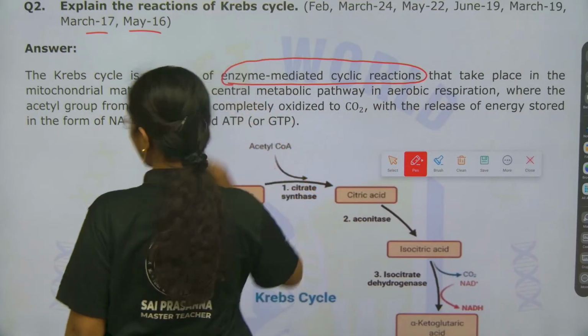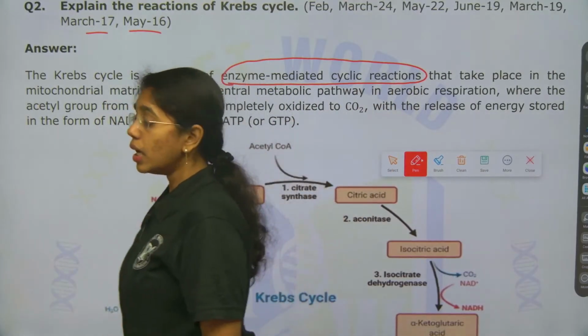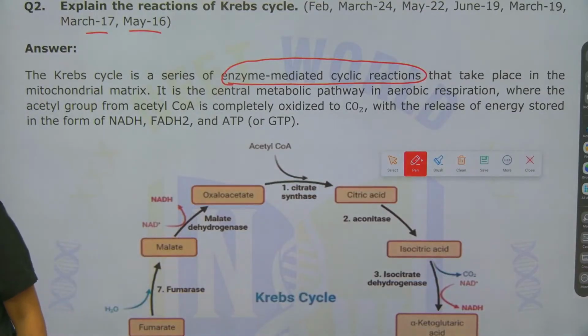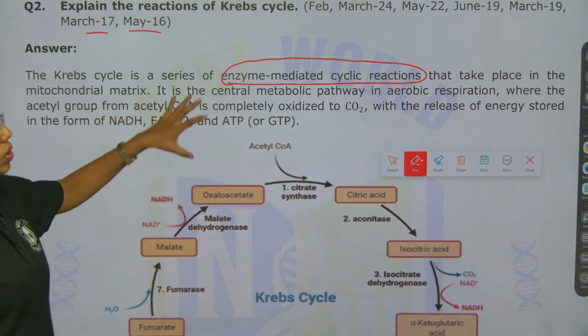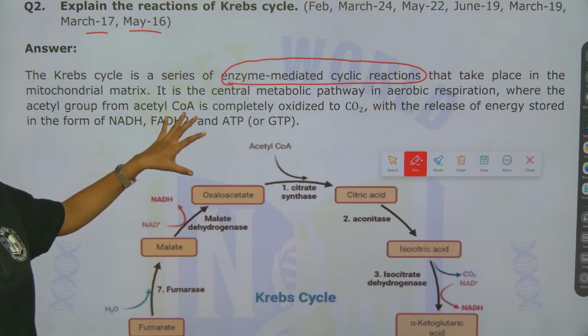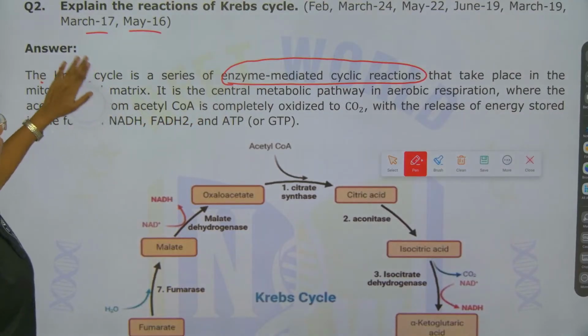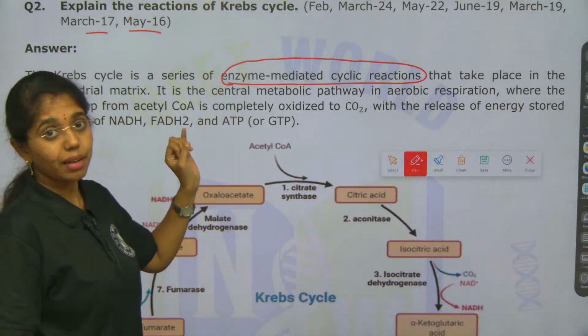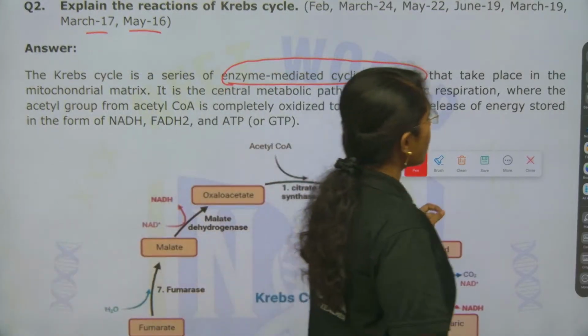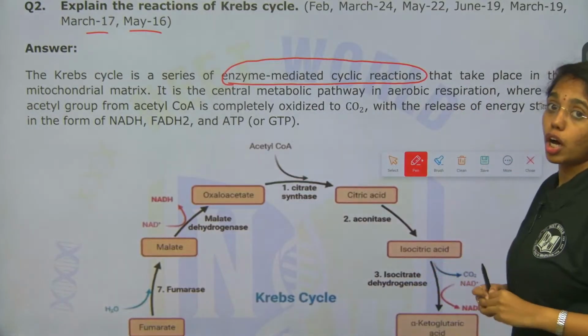In the beginning of any long answer, the very first thing you have to do is organize the question in a systematic way, beta, and present it accordingly. First you have to give the introduction: the Krebs cycle is a series of enzyme mediated cyclic reactions that take place in the mitochondrial matrix.